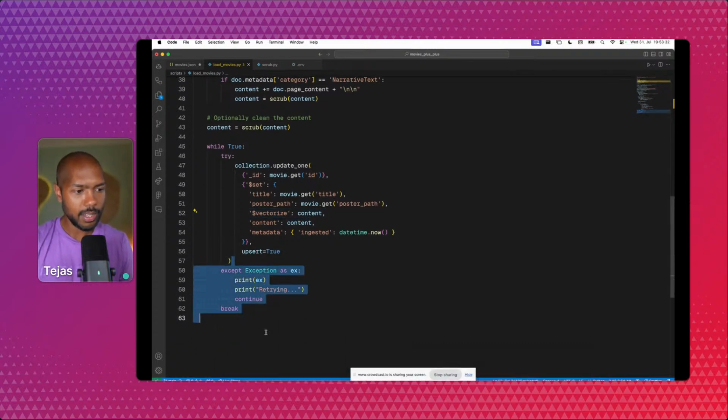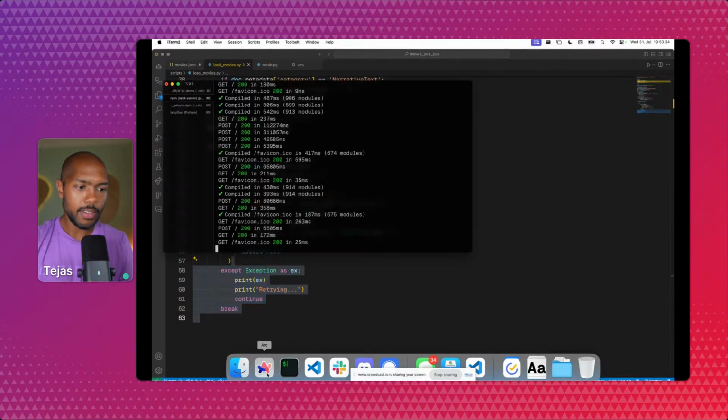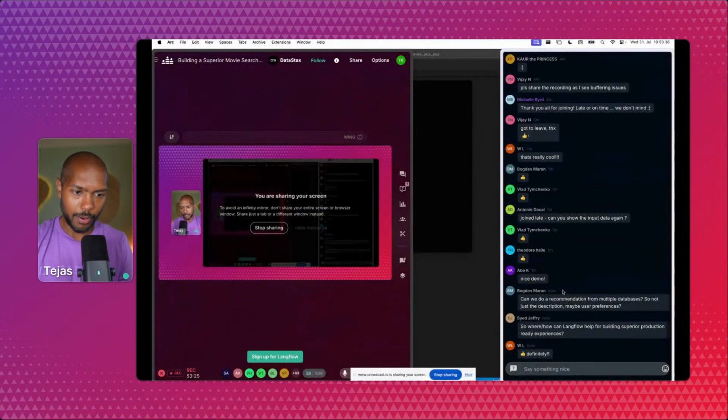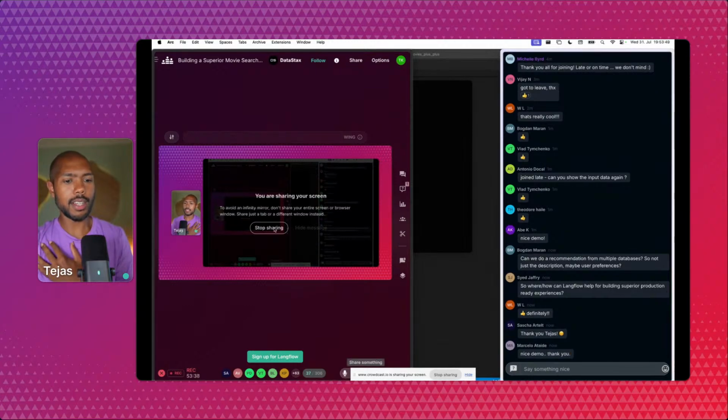So that's the whole process. And again, if it fails, you just retry and so on. Now, if there's no further questions in the chat, there are. I was going to inspect why that failed. Can we do a recommendation for multiple databases? So not just the description, maybe user preferences. This is the second time the question has come up about multiple something. Previously, there was a question about multiple columns and doing similarity search across many columns. Now the question from Bogdan is a recommendation for multiple databases.